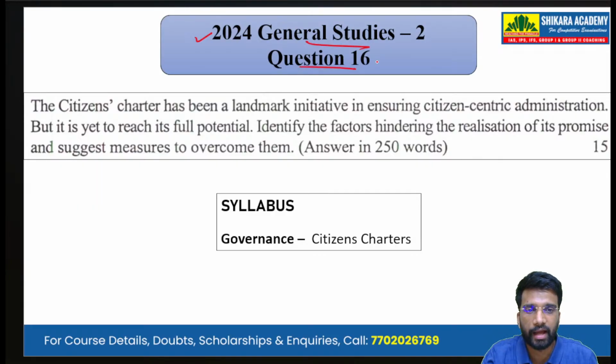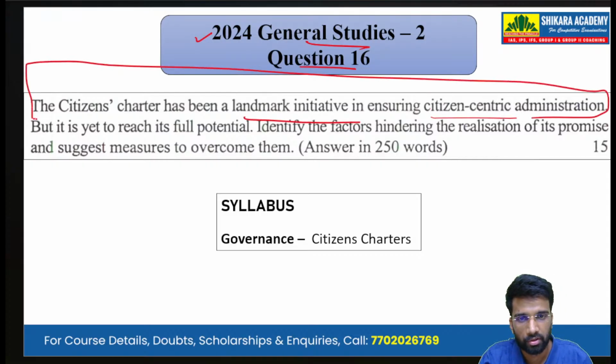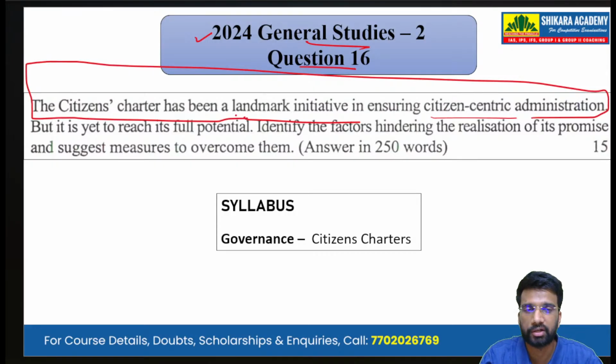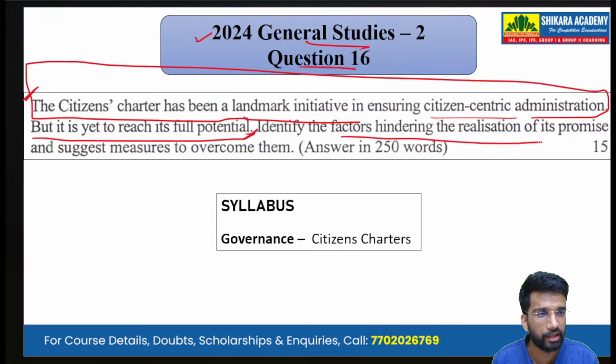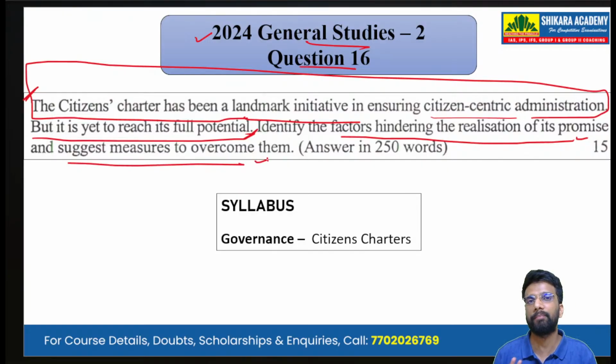The Citizen Charter has been a landmark initiative in ensuring citizen-centric administration. So it is talking about Citizen Charter. Please note that this is not the question. This is just the introductory statement. But it is yet to reach its full potential. So till now, we are given an introductory statement on which we have to build the answer. Identify the factors hindering the realization of its promise and suggest measures to overcome them.